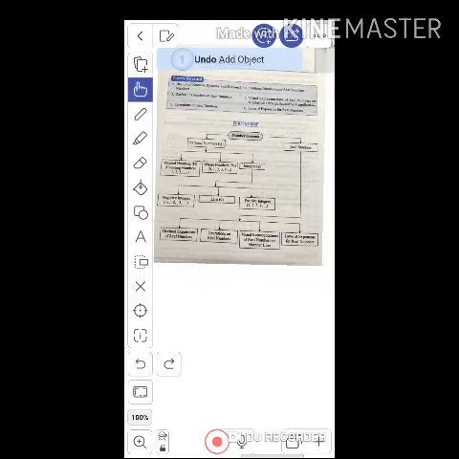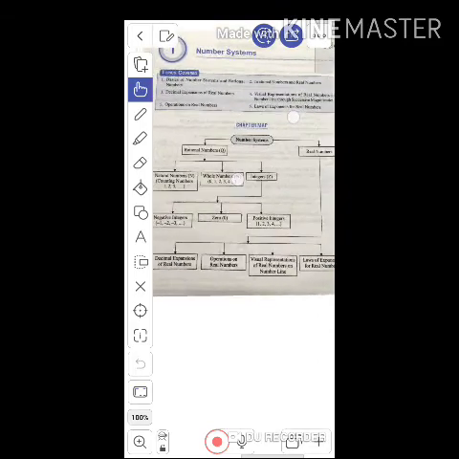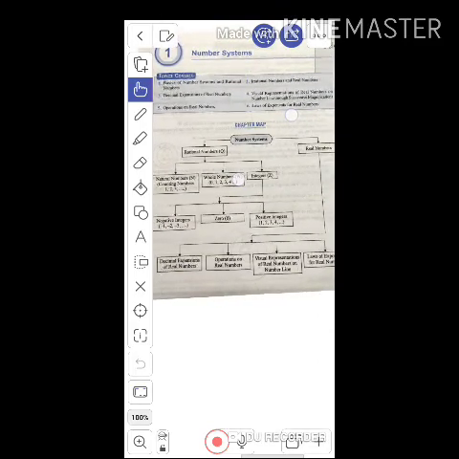Okay, so let us start with the first topic, which is the basics of number system and rational numbers.